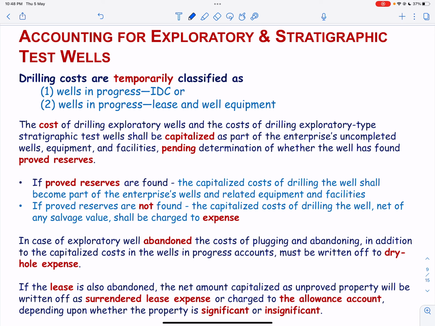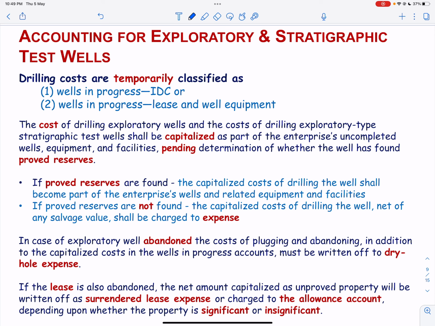In addition, if the well is the first successful exploratory well drilled on the property, the unproved property account will be reclassified or transferred into a proved property account because proved reserves have been found and are now attributed to that property.